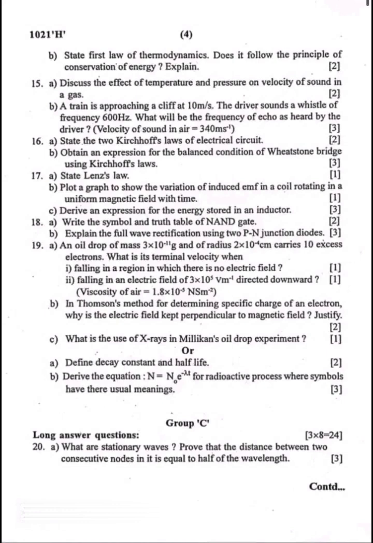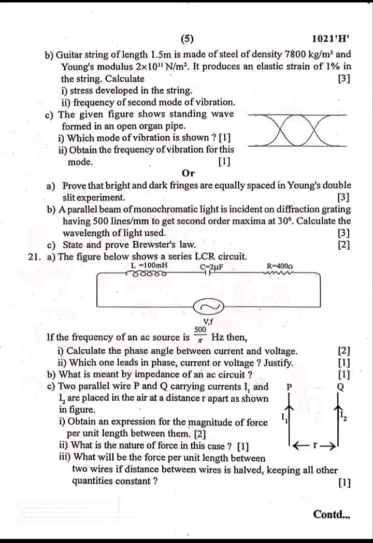Group C, question number 20a. What are stationary waves? Prove that the distance between two consecutive nodes in it is equal to half of the wavelength. B. A guitar string of length 1.5 meter is made of steel of density 7800 kg per meter cube and Young's modulus 2 into 10 power 11 Newton per meter square, and produces an elastic strain of 1% in the string. Calculate first, stress developed in the string. Second, frequency of second mode of vibration.